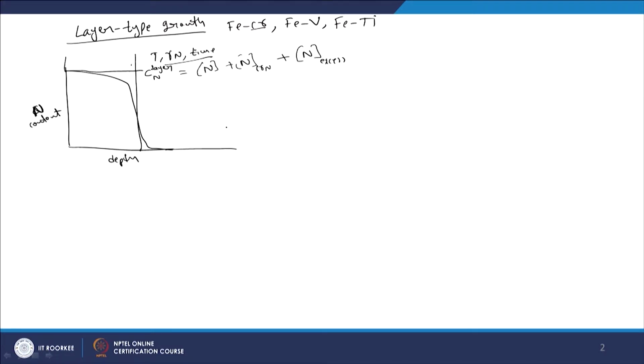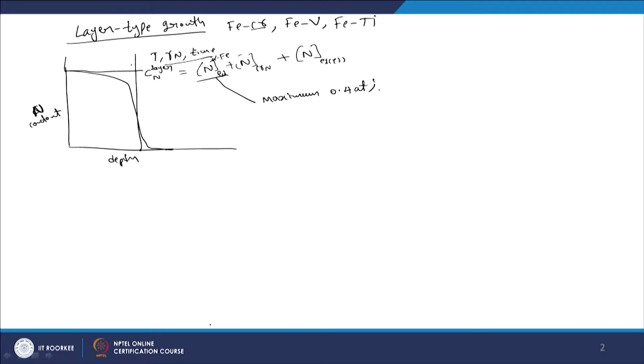I will not go into the details of that, but we can say that all this together gives C_N layer. And if you look at the level of C_N equilibrium in alpha iron, this amount is a maximum of 0.4 atomic percent.